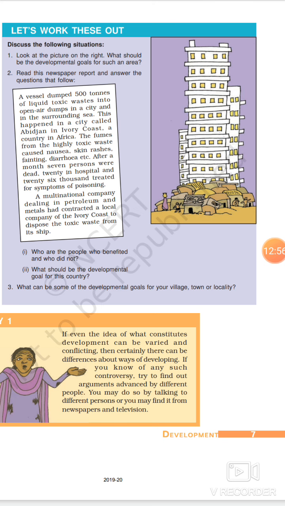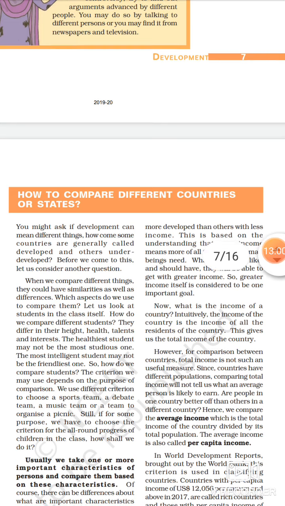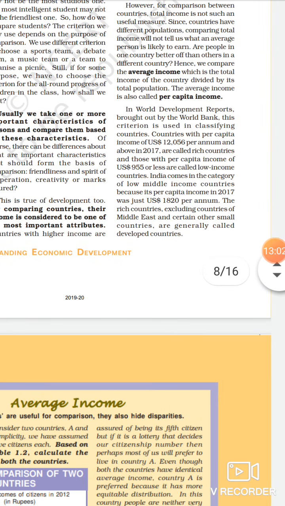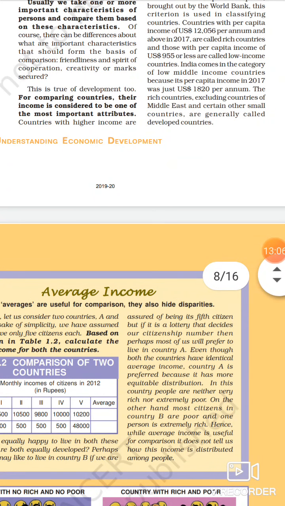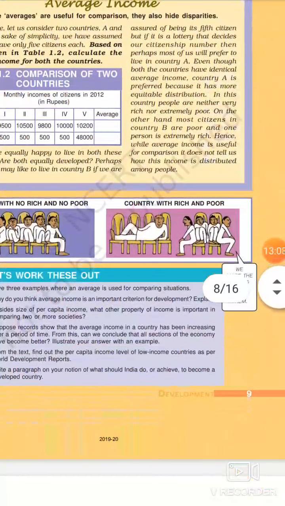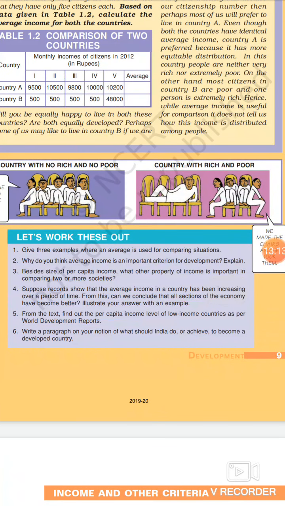Next workout is how to compare different countries or states, which is our next topic, and then average income that we discussed. So yes, here we come towards let's work out. What is the question given here? Give 3 examples where an average income is used for comparing situations. Not income, in fact, average is used.